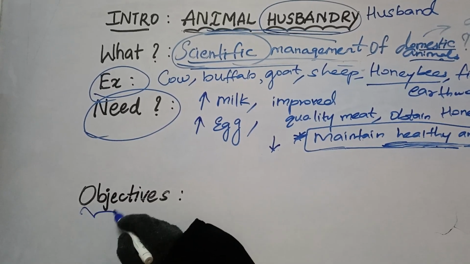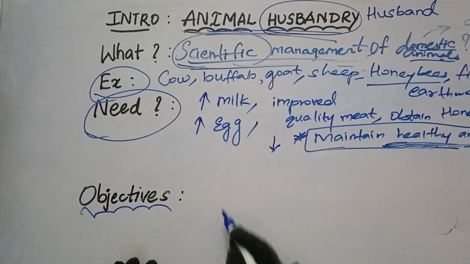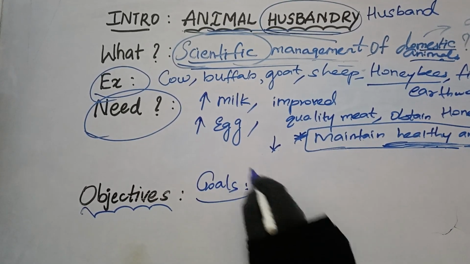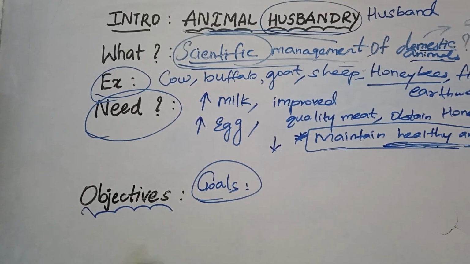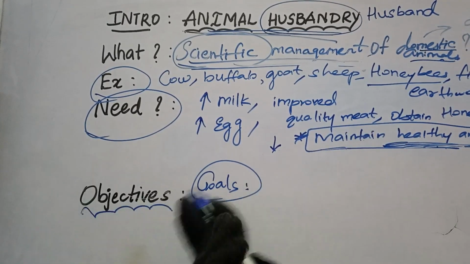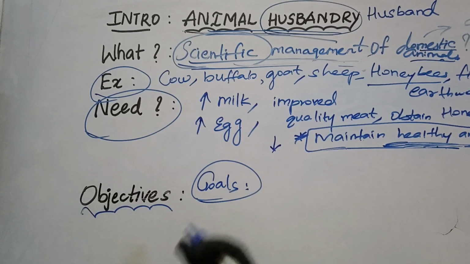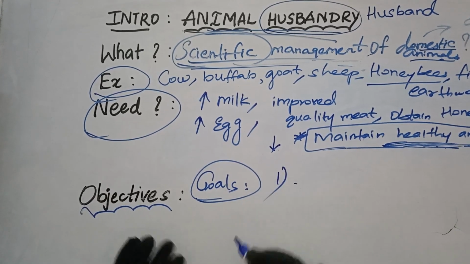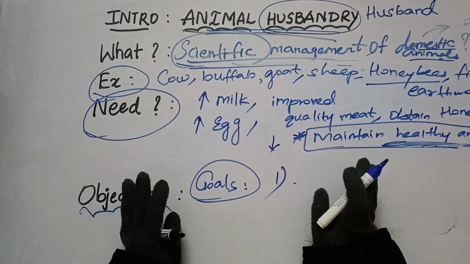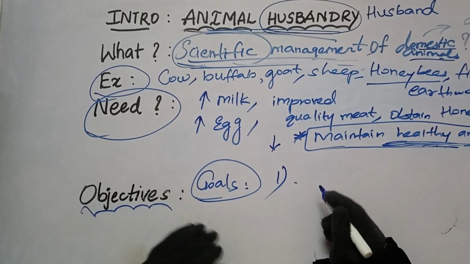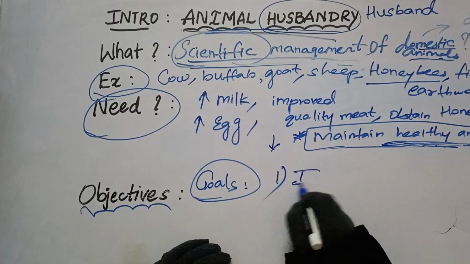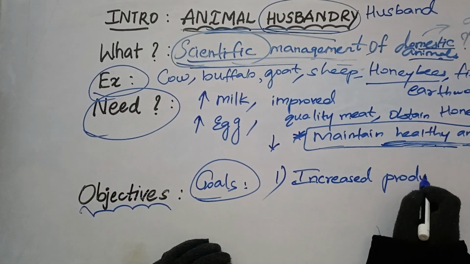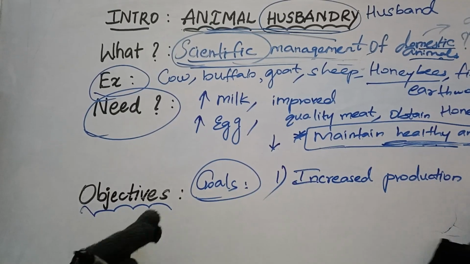We are going to learn the objectives. Objectives are nothing but goals that you want to achieve for your animals. You have an animal, and for that animal, what goals do you have, the reasons, the goals that you want to achieve for your animals. Let's talk about them one by one. Number one goal, if you are an animal husbandman or an animal caretaker, is increase in production. You will wish for increasing the production.